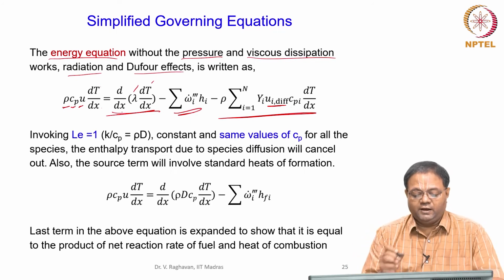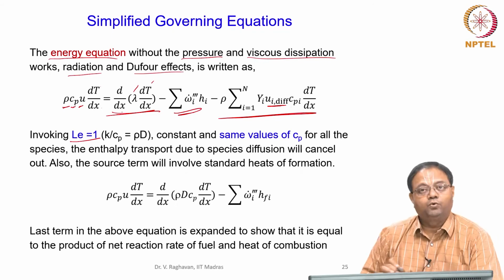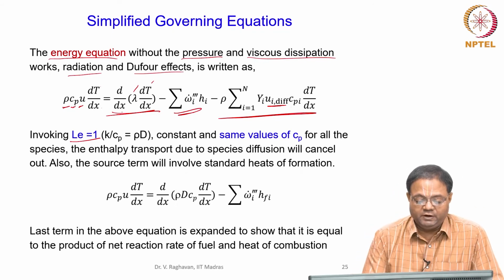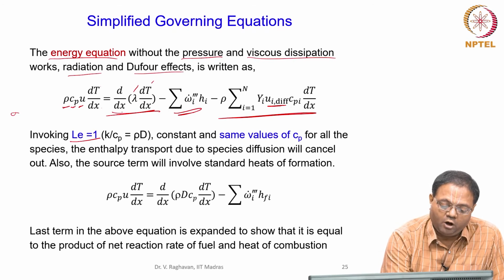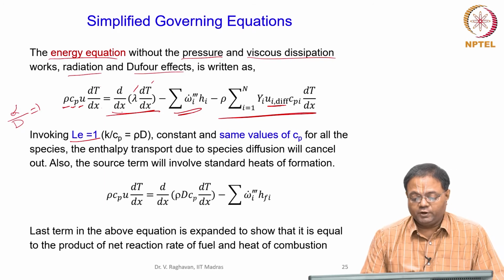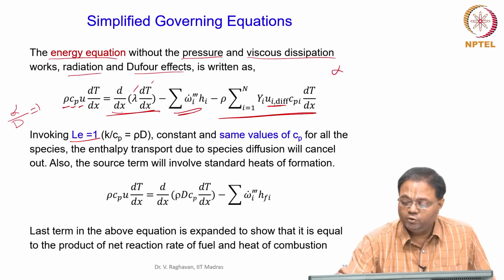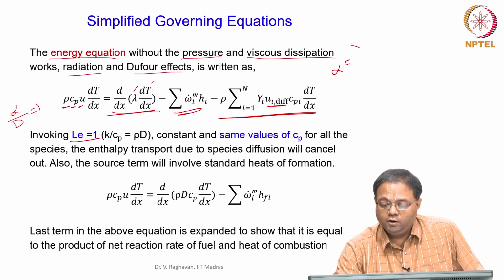Now here I invoke Lewis number equal to 1. I already showed that these non-dimensional numbers can be the same. So, when you say Lewis number equal to 1, alpha by D equals 1. What is alpha? Alpha equals lambda by rho Cp.